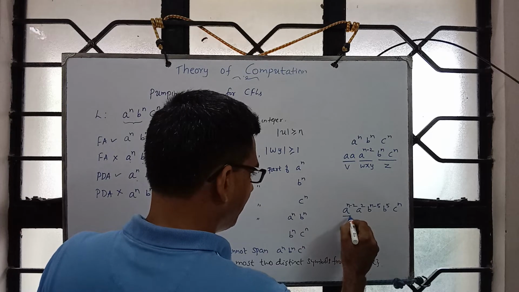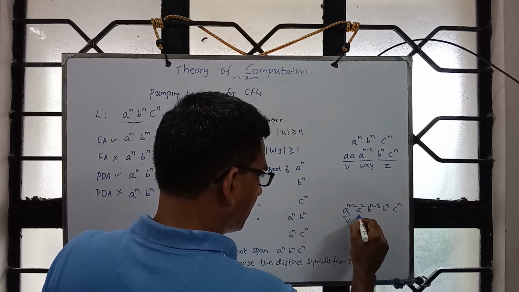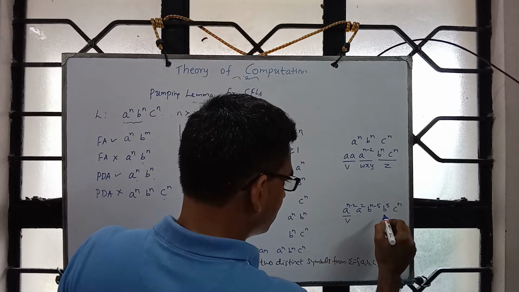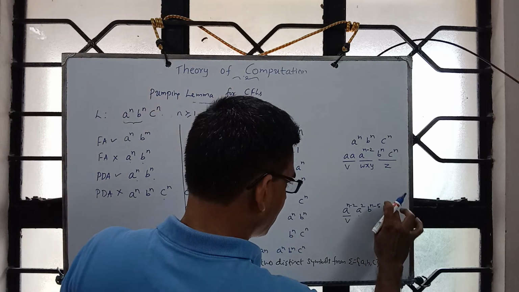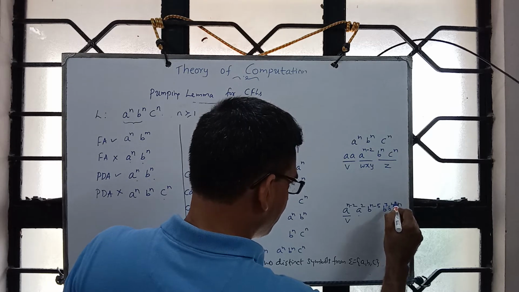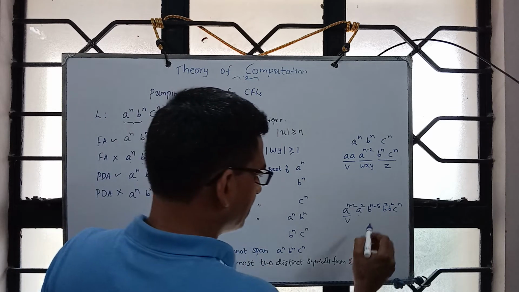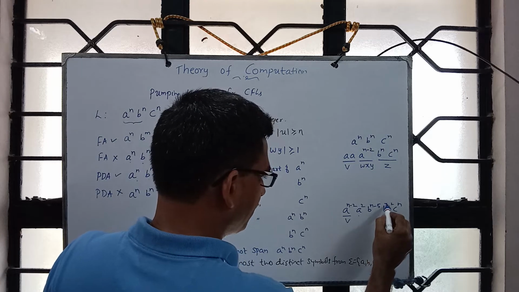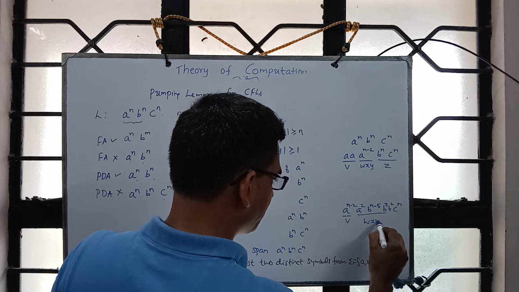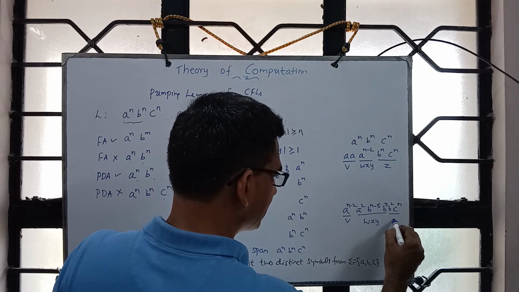So this could be v, and it is at most n. Let me take this to be a cubed followed by b square. So which means n minus 5 plus 3 plus 2, all this is part of wxy, and this part is z.